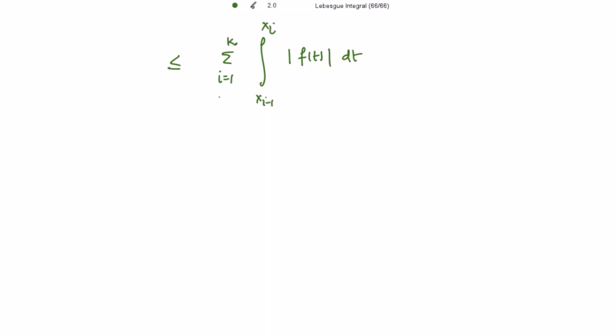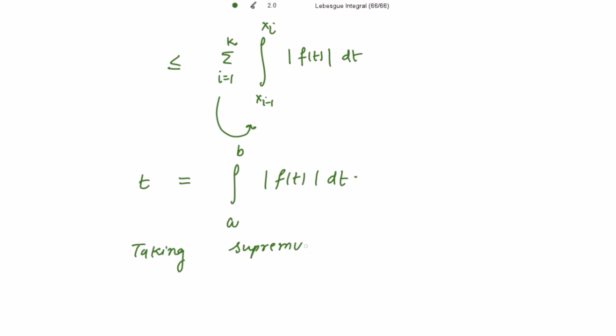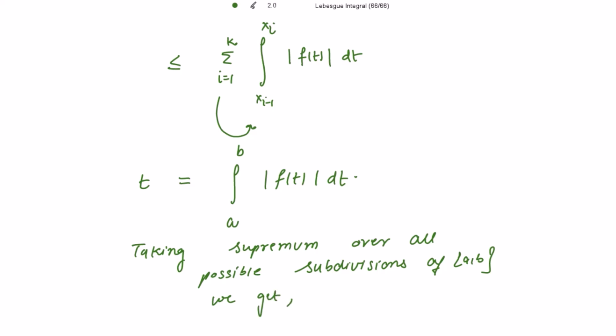So when putting the values of i equal to 1 up to k, you will get this complete to be equal to the integration from a to b of mod f(t) dt. Right? And now taking the supremum, what is on the left hand side? It is t. Taking the supremum over all possible subdivisions of the closed interval [a, b], this t will be changed into capital T.